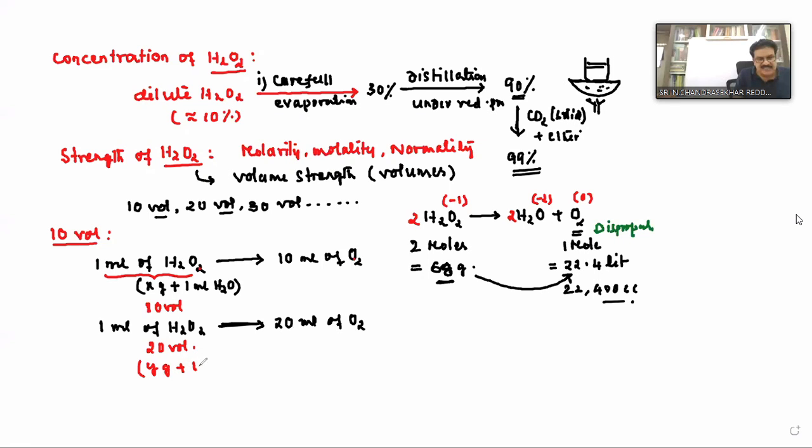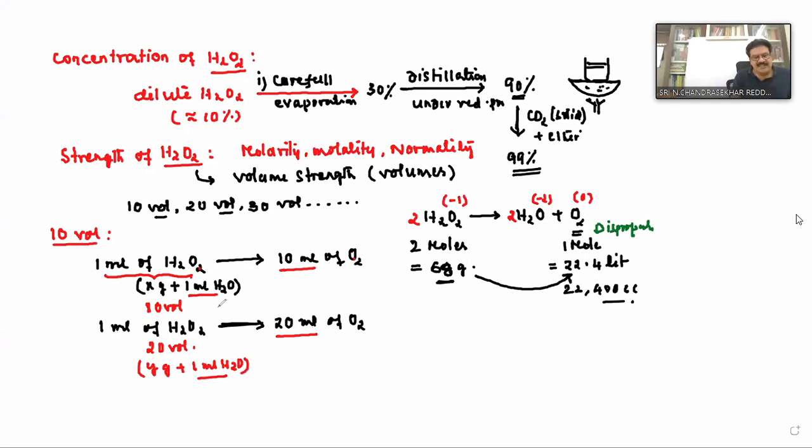Say Y grams of hydrogen peroxide is present in 1 ml water only. In both the cases, you are taking the volume of solvent same or different? Same. How much? 1 ml. But the first solution is producing 10 ml of oxygen, but the second solution is producing 20 ml of oxygen.